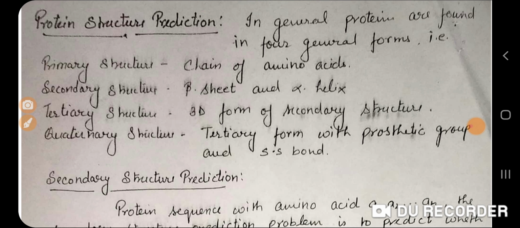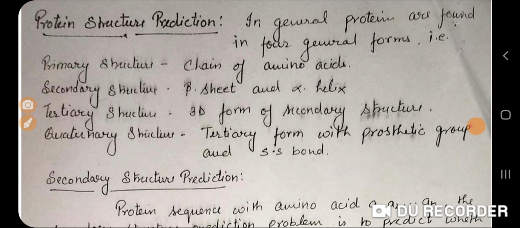So whenever any function needs to be performed, the body gives the instruction to DNA, and DNA synthesizes the protein by the process of transcription and translation. Once the protein is synthesized, it must take folds to perform a particular function, or in order to bind with the ligand molecule it takes the fold, because if it is not folded the binding will not take place. So in order to bind with the particular ligand molecule the proteins must take fold.